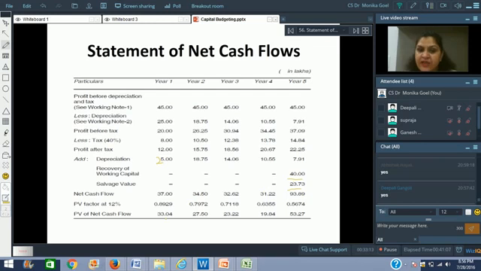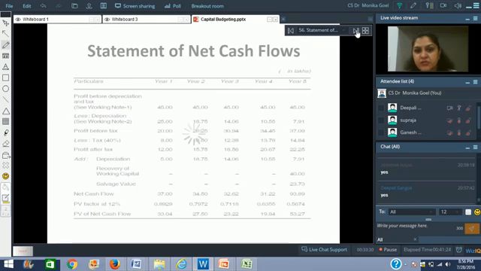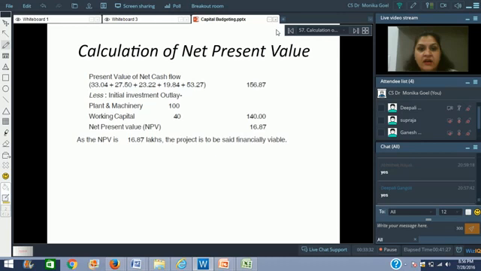What we have to do is add them all together. 33.04 plus 27.50 plus 23.22 plus 19.84 plus 53.27. If the total addition would be more than rupees 140 lakhs, then we would say that the project is viable. Let us see. So it is 156.87 lakhs. After adding all 5, we got 156.87 lakhs, which is more than 140 lakhs, and there is an addition of rupees 16.87 lakhs to the net present value. Because it is a positive net present value, the project is said to be financially viable.